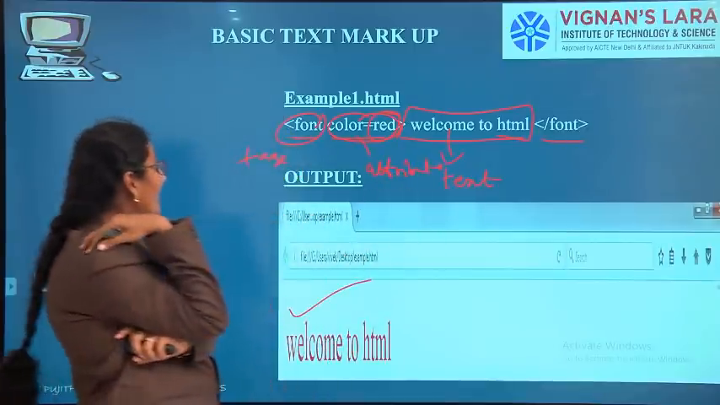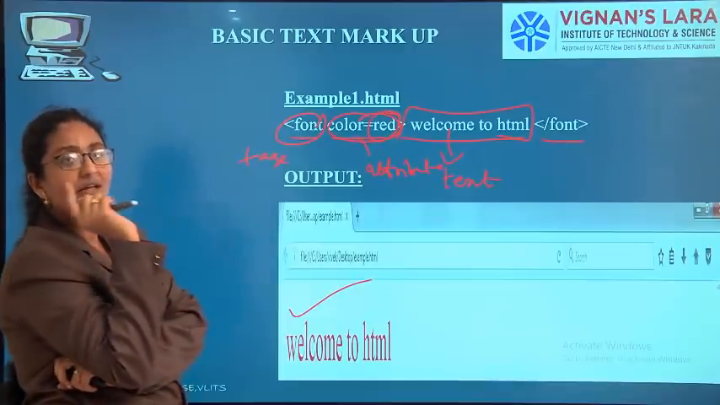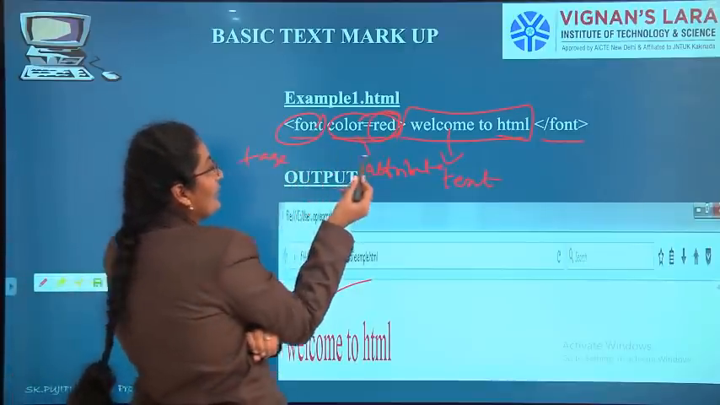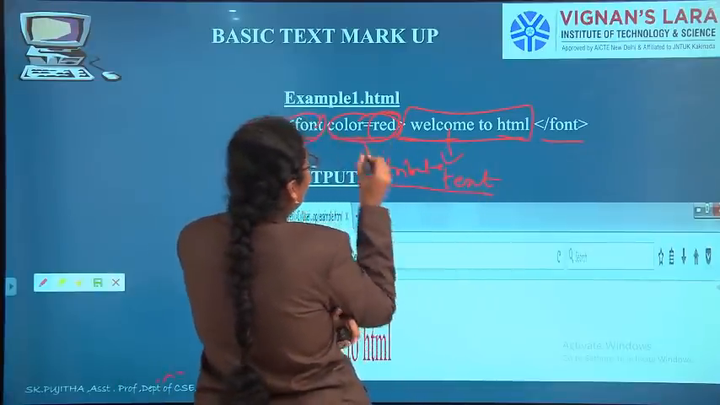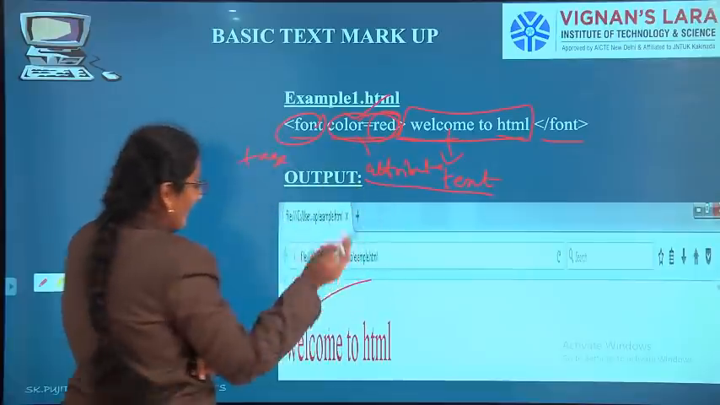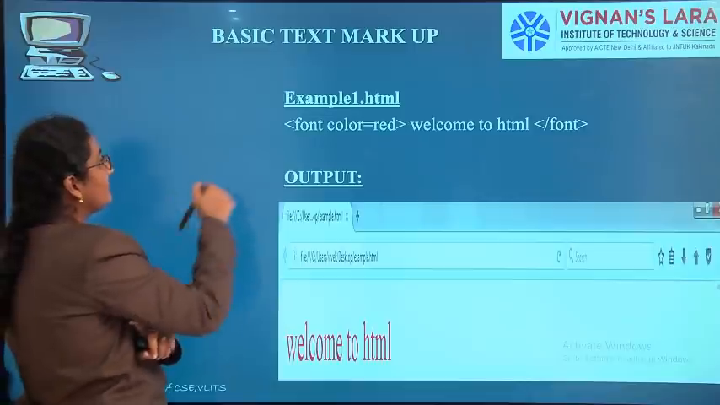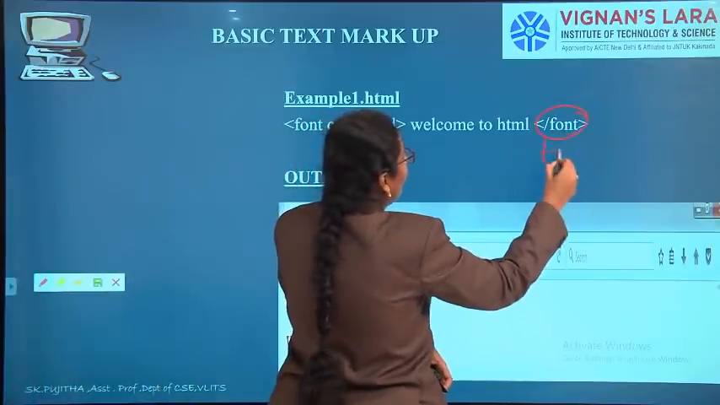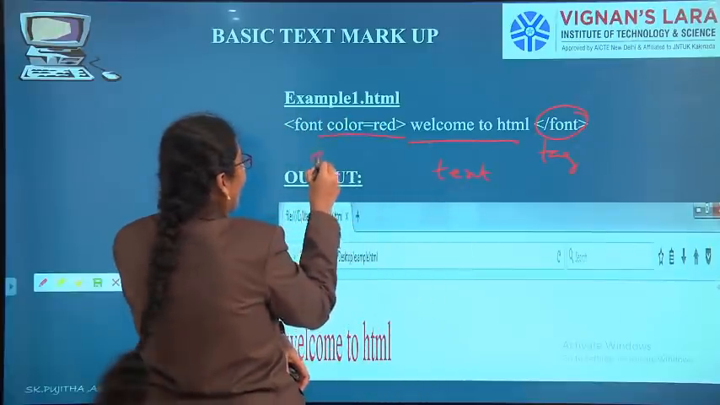See, you can learn here. Font open and font close are tags because they are in angular brackets. "Welcome to HTML" is not in angular brackets, so it is text. Color red is the attribute. Ultimately, I will get "Welcome to HTML" in red color. This is the tag. This is the text. This is the attribute.